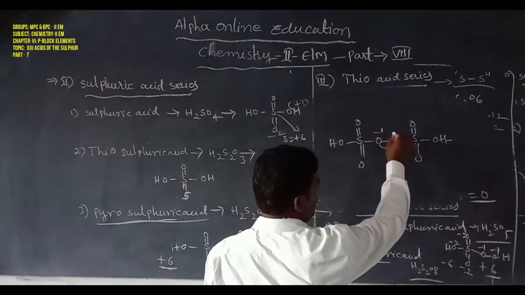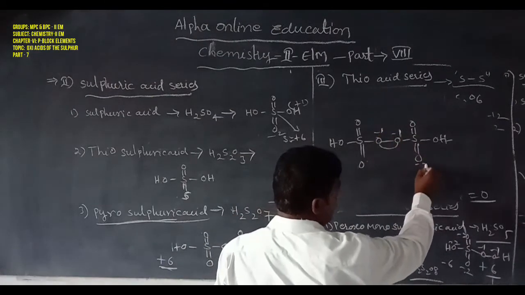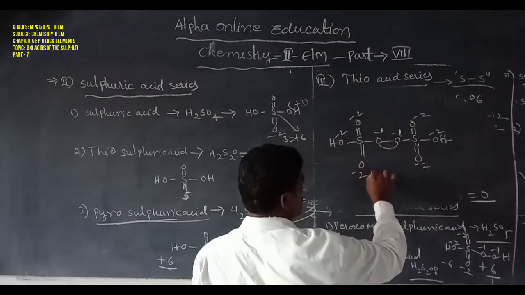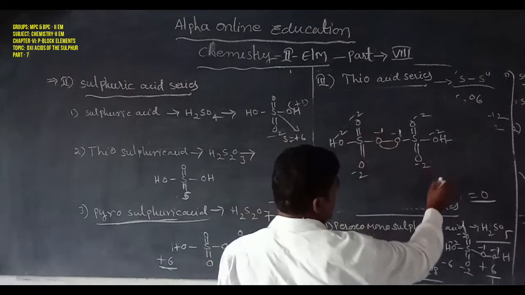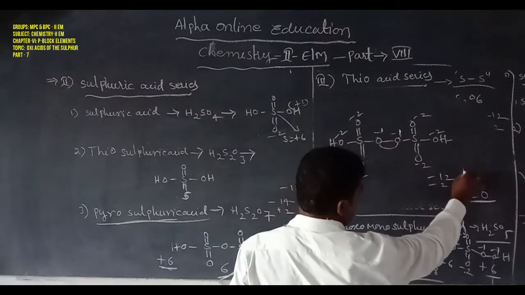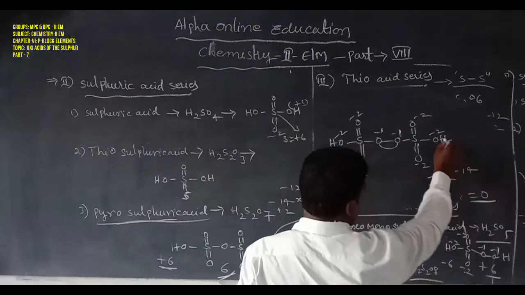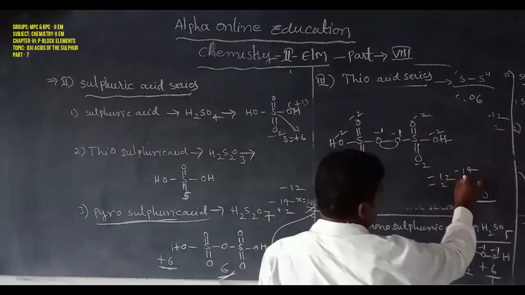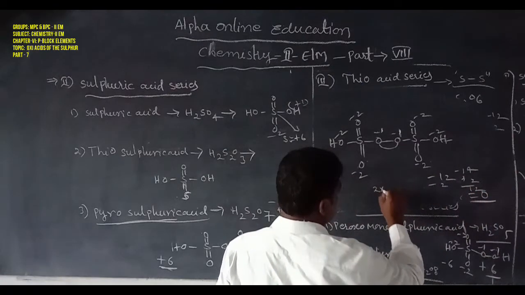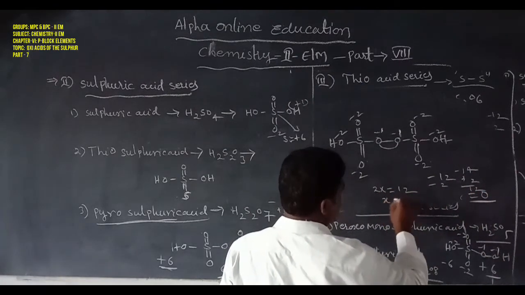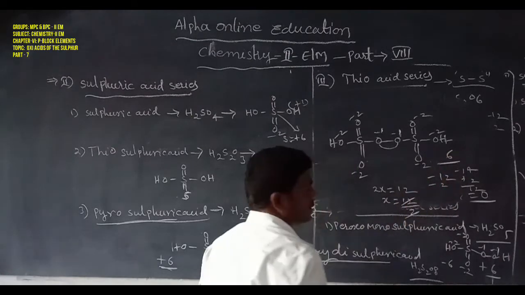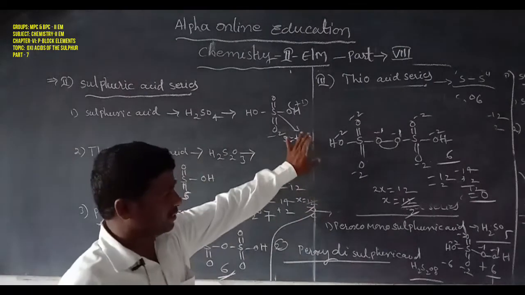It exists in the -1 oxidation state. General oxide -2 -2 -2 -2 -2 -2. Here -6, -6 is -12, -1 -1 is -2. Here is -14, -14 plus 1 plus 1. Here is +2, here is -12. So 2x is equal to 12, x is equal to 12 by 2 is equal to 6. That is the sulfur oxidation state is 6.